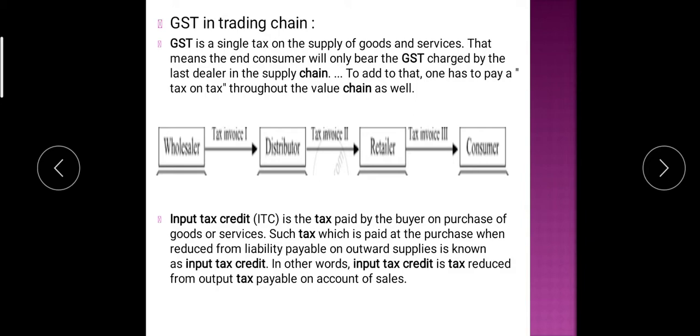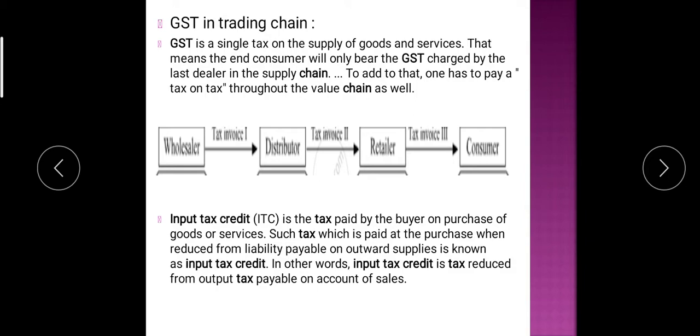It means that when you are a wholesaler first, this is a chain. See in the diagram, wholesaler to distributor, distributor to retailer, and retailer to final customer. Now in this chain, this is called a trading chain.